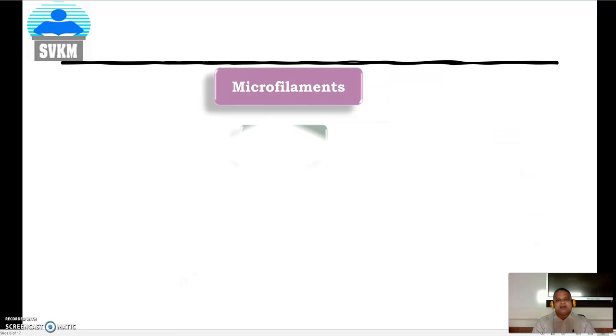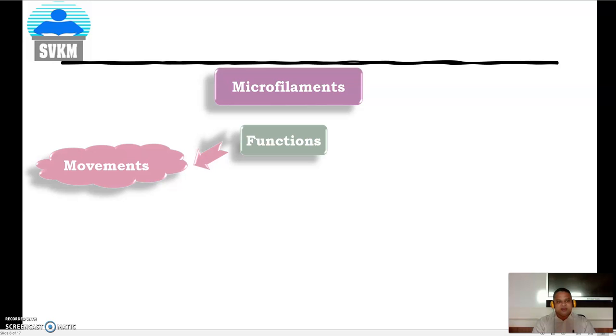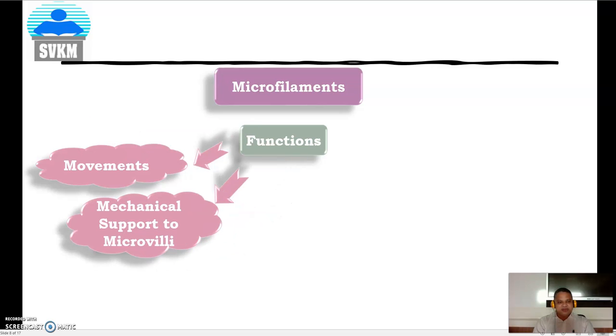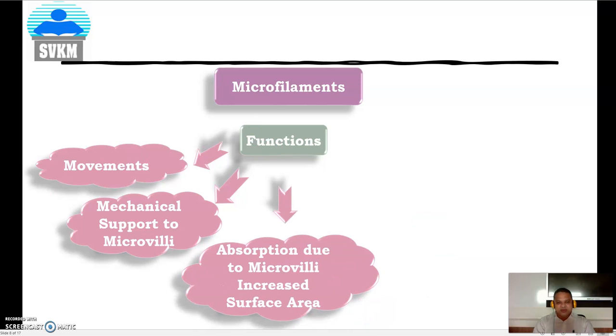Second, what are the functions of the microfilaments? It regulates the movement of the cell organelles. Second, it provides mechanical support to microvilli.